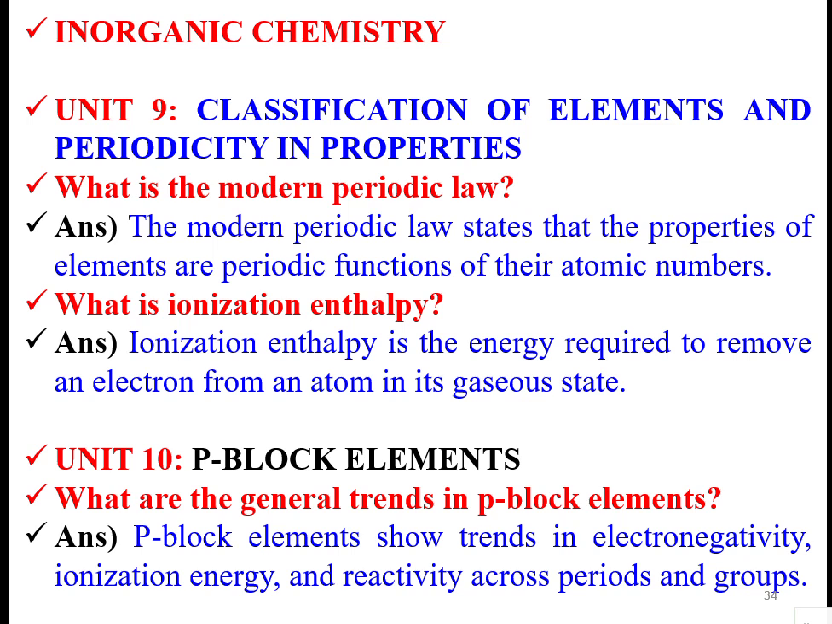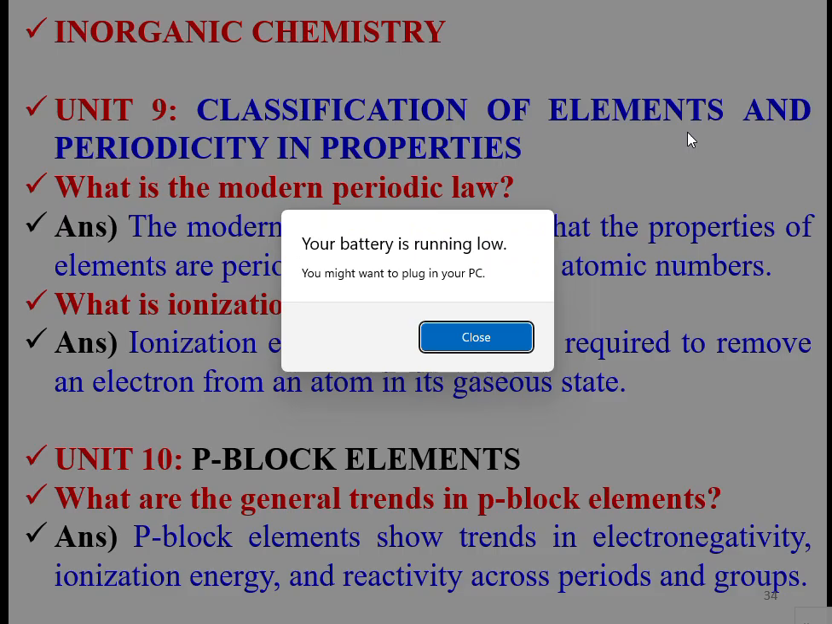Ionization enthalpy is the energy required to remove an electron from an atom in its gaseous state. That is called ionization energy. And p block elements: the general trends in p block elements are that they show trends in electronegativity, ionization energy, and reactivity across periods and groups.